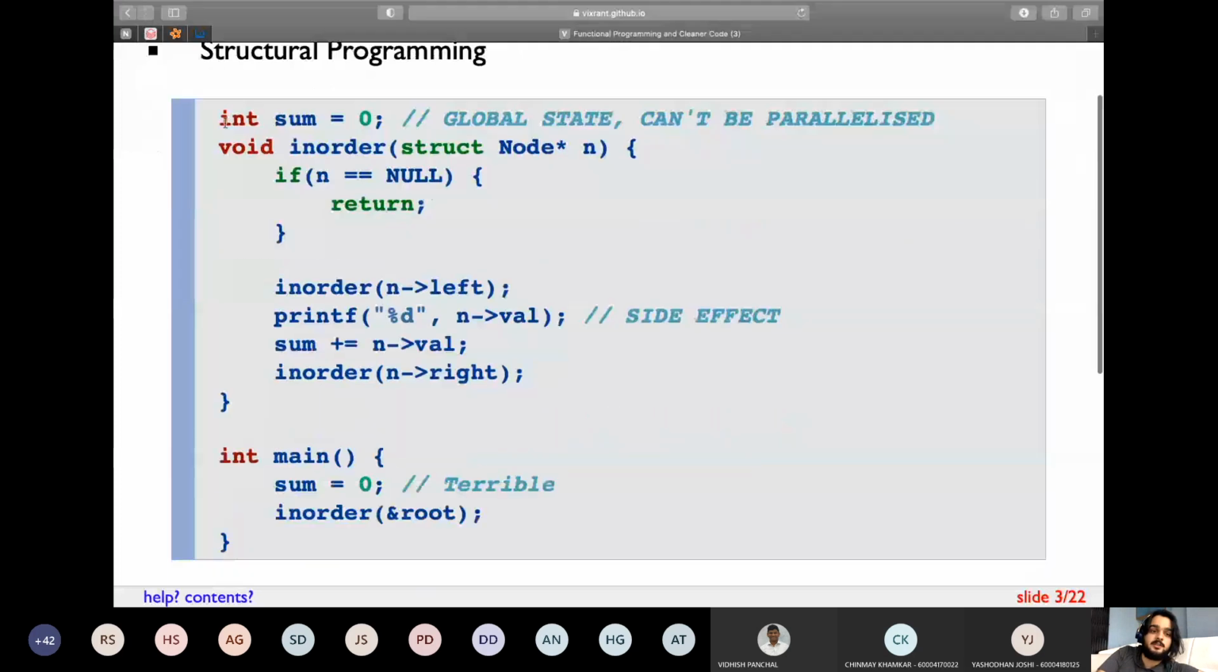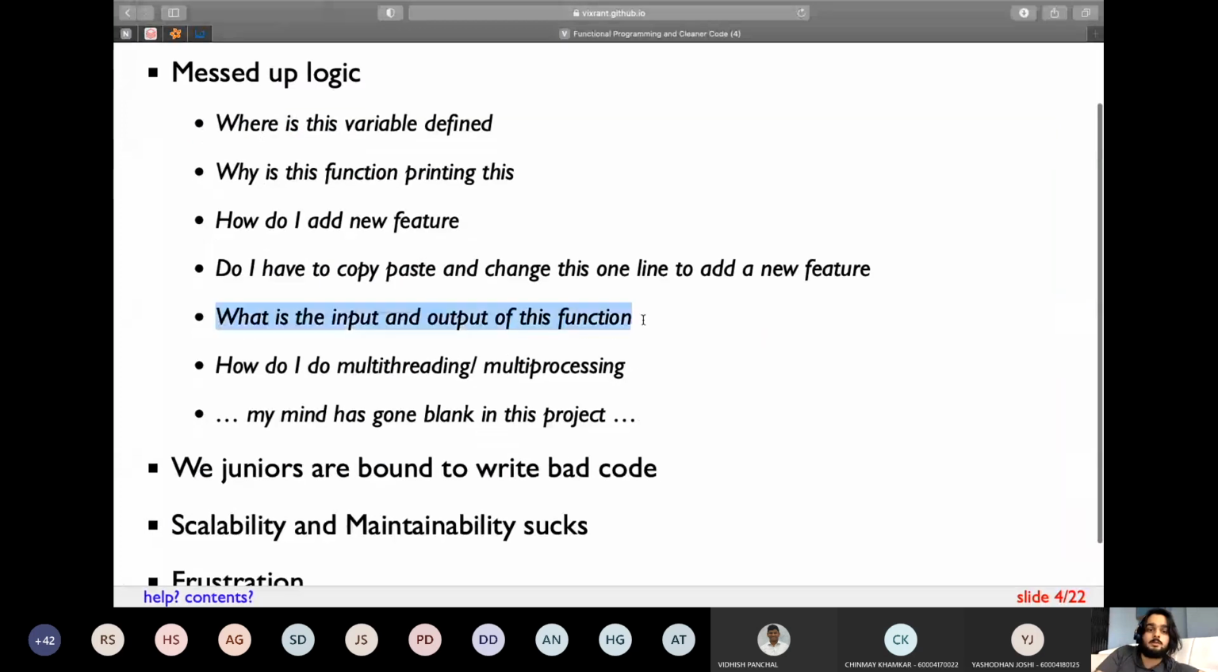Like, this is one function, I copy pasted it to make another function, and then I change 1 or 2 lines of code. So if you have a 100-line function, you make another function which is also 100 lines, and then you change 2 or 3 lines of code. It doesn't make sense. You can just share the logic between those two functions. What is the input and output of the function?